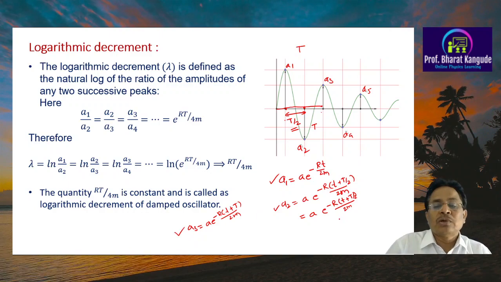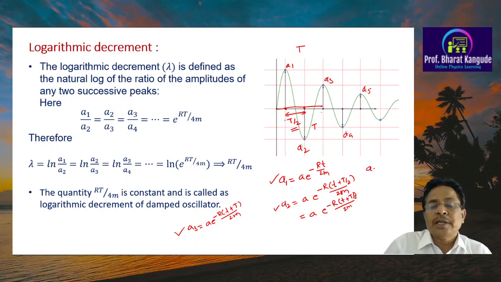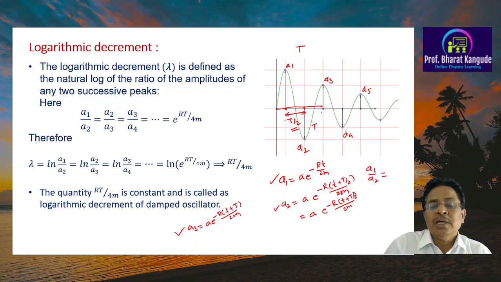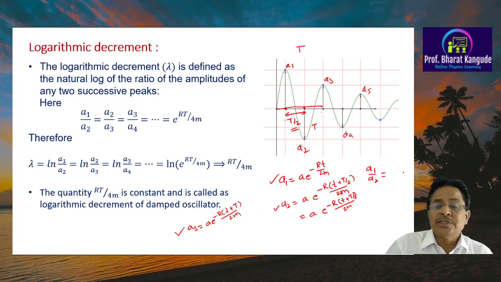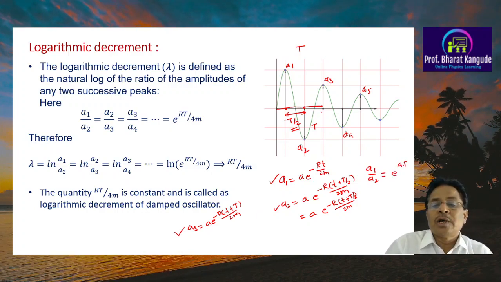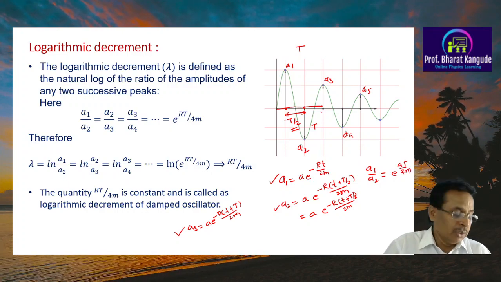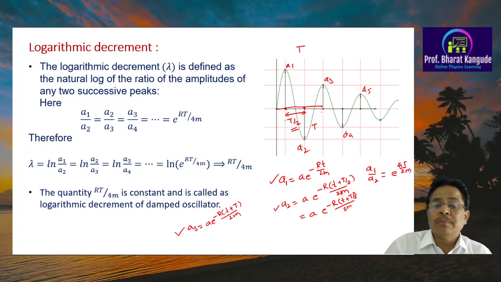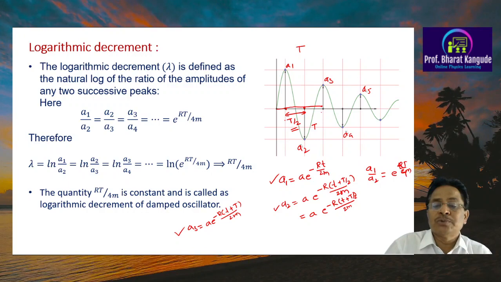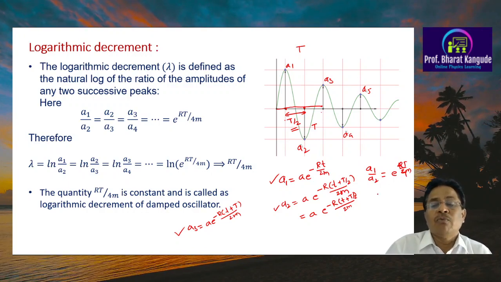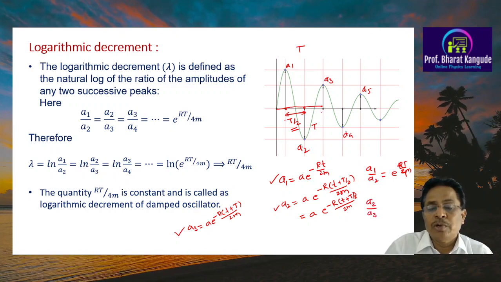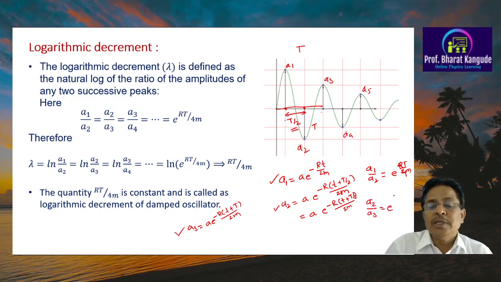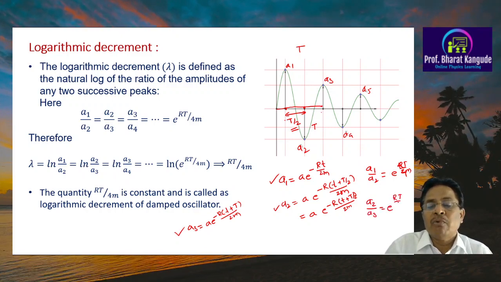Now just go for this particular calculation. We have to get the ratio of successive amplitudes, A1 upon A2. If this ratio is obtained, you'll find this ratio comes to be e raised to RT upon 4m. If I do the same calculation for the successive ratio of A2 upon A3, it is also found to be e raised to again RT upon 4m.